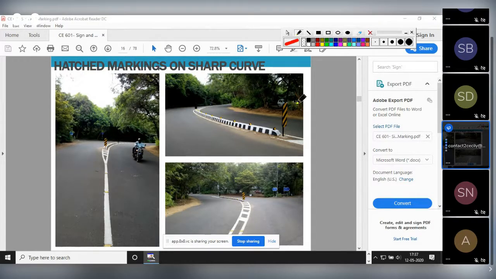See here, you can see. This is also one kind of marking. This is object marking. I will tell you what is the purpose of this. See here, it is inclined at some angle, some 45-degree angle. The inclination will also decide in which direction the object obstruction is. If it is inclined in this direction, then the obstruction will be on this side. So inclination will always be towards the object obstruction.